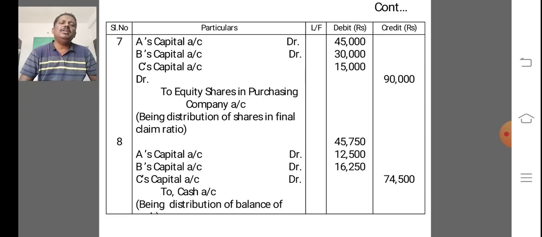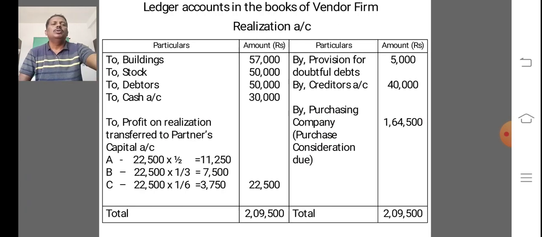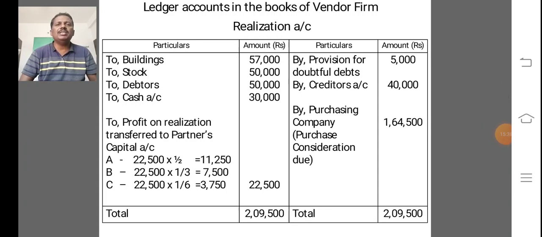And finally, A's capital account debit 45,750, B's capital account 12,500, C's capital account 16,250, to cash or bank account, balancing figure 74,500, being the distribution of balance in cash. So these are the entries we are using.